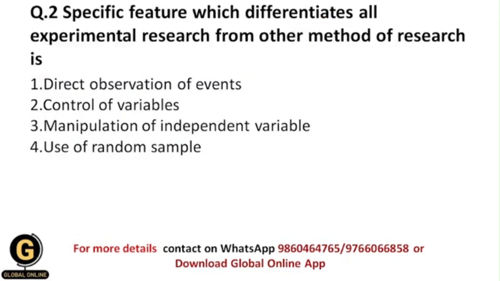Next is: the specific feature which differentiates all experimental research from all other methods of research is. So what is the difference between experimental research and all other research methods? Basically, what is the special feature which is there in the experimental research, and because of that we differentiate the experimental research method from the other research methods. So whether it is direct observation of events, or control of variables, or manipulation of independent variable, or use of random sample. I have already told you in question 1 what experimental research is, but again I am going to discuss some salient features of it.